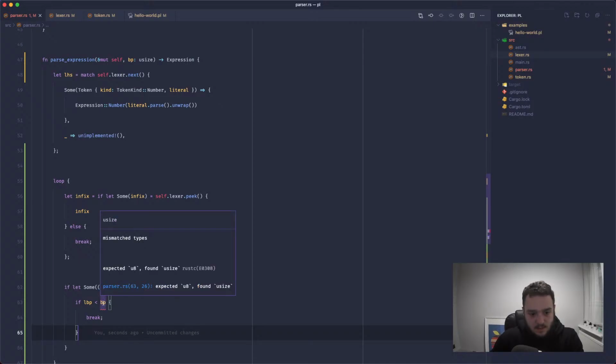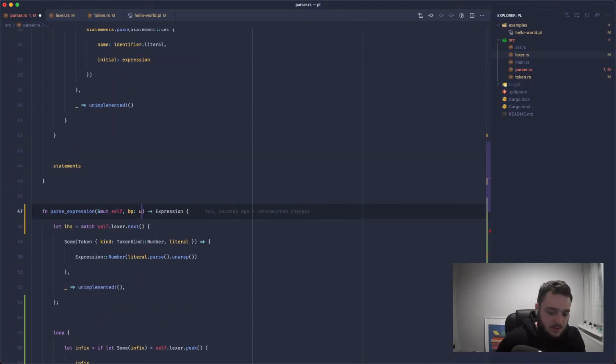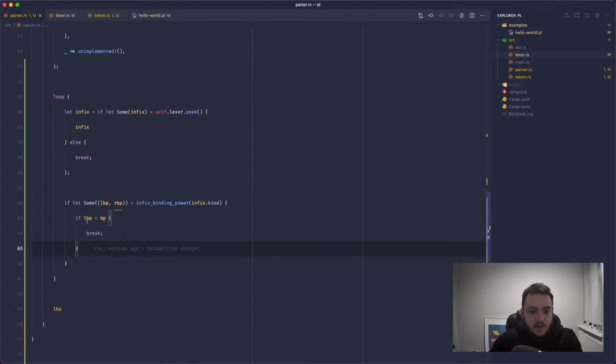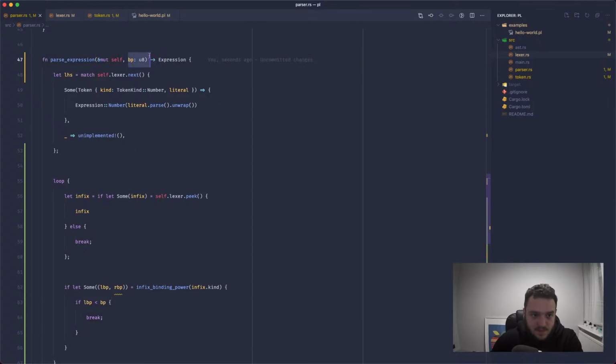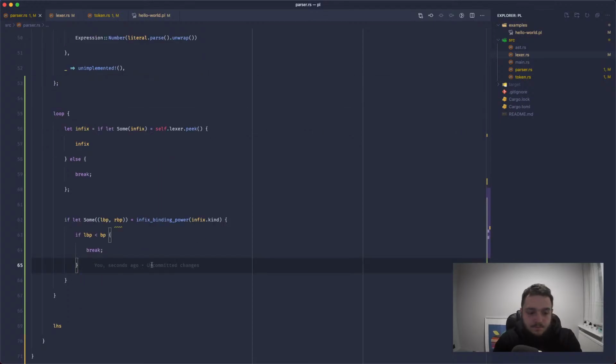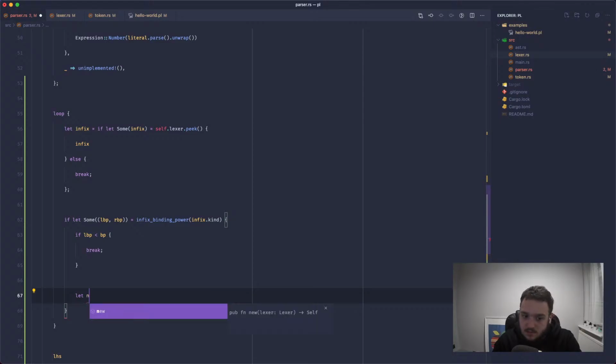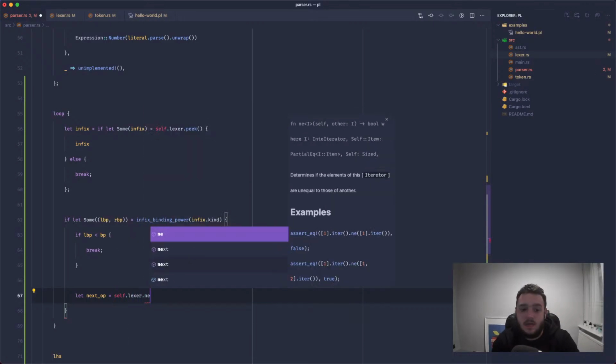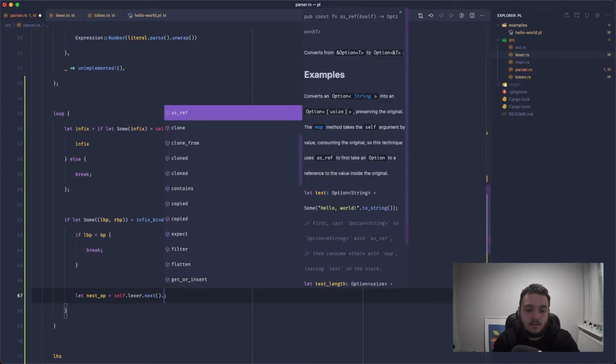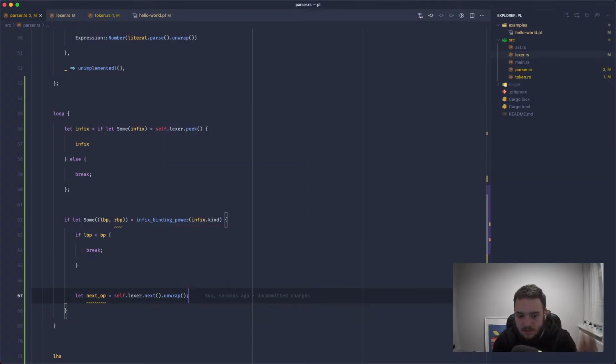If the left binding power is less than this binding power, we want to break. Why is this? Expected U8 found U size. Okay, let's just change this to U8 for simplicity's sake. If the left binding power is less than the minimum binding power, which we've specified, then we want to break because it shouldn't have precedence. We don't need to run that operation. We can get the next operator, I guess. So next op. Yeah, I think that works. Which will be next. And we'll just unwrap this for now. We can add in error handling later.